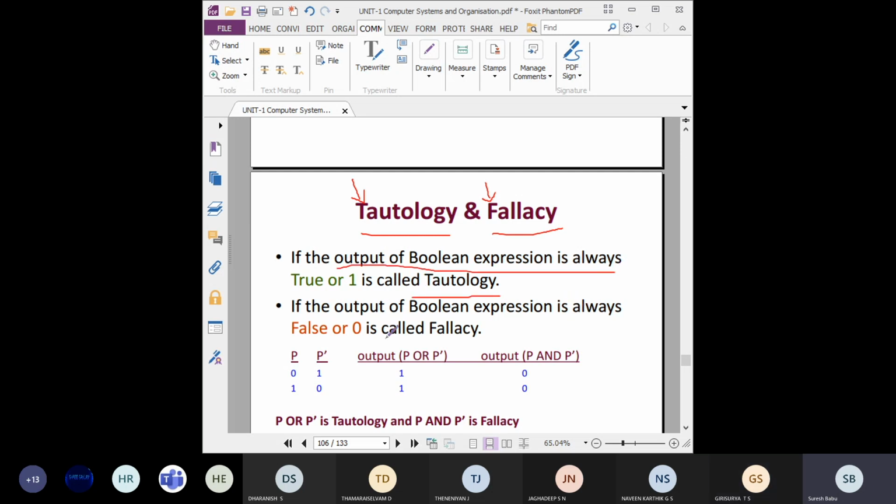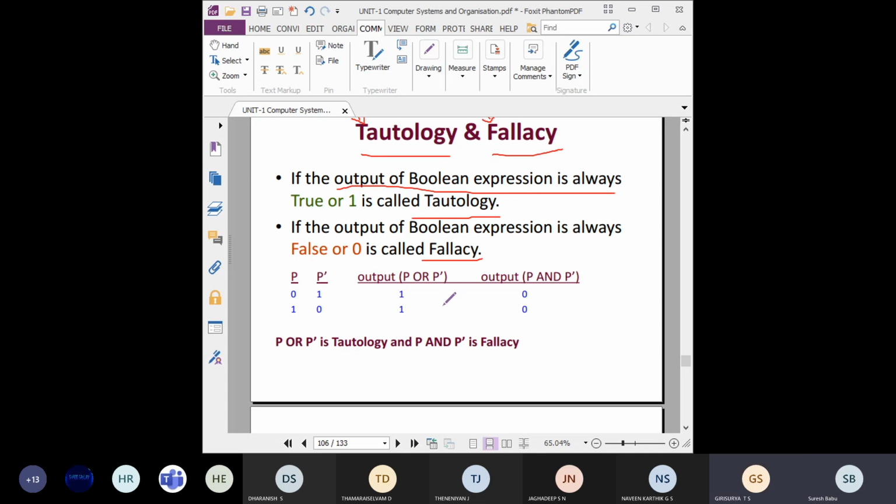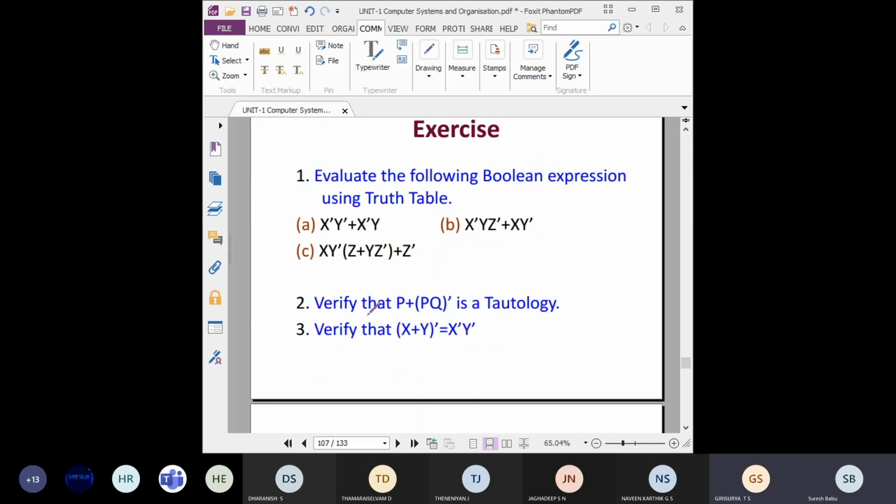If it is always false or zero, that is called fallacy. Tautology means it should always give true. Fallacy means it should always give false. That's all. So like this you can easily understand these expressions.